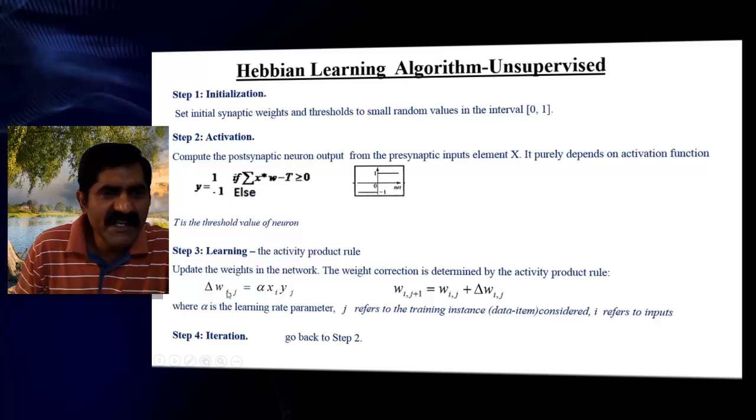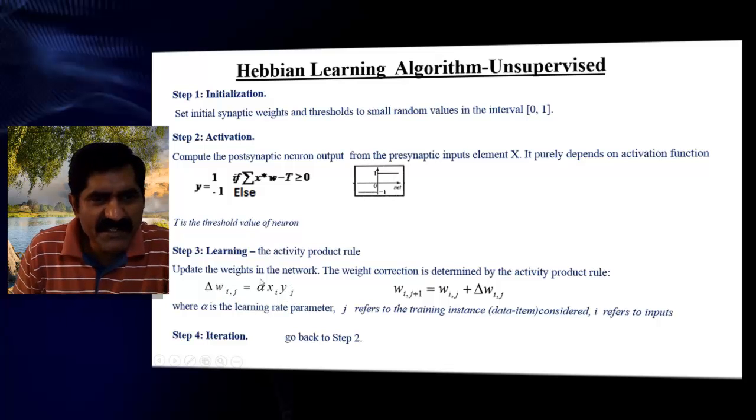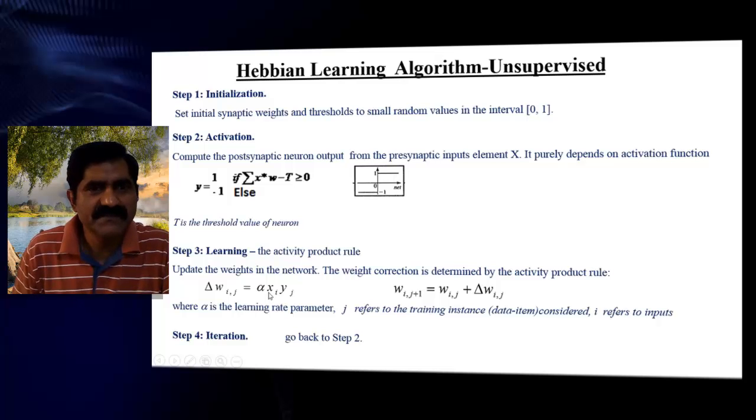So you are designing a weight that purely depends upon the input pattern x. That is the idea of Hebbian learning. Your change in weight depends on the input pattern, because the only possibilities of y are plus 1 and minus 1. So how do you update the new weight?